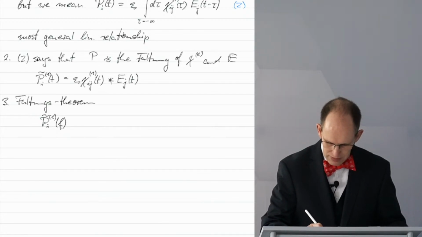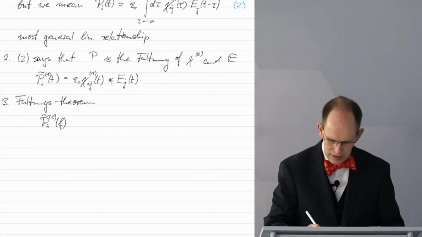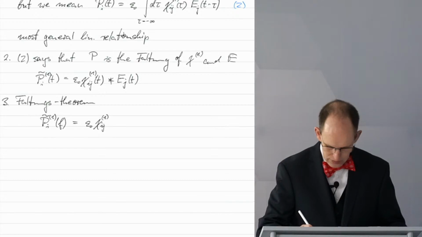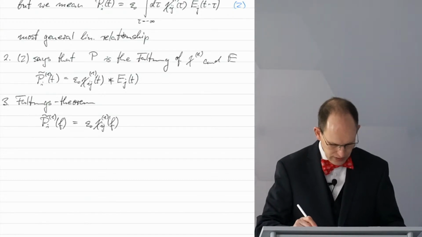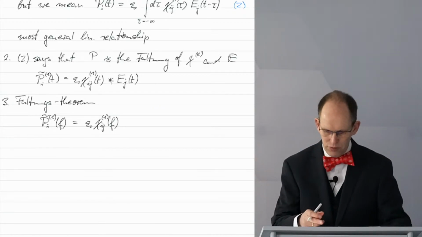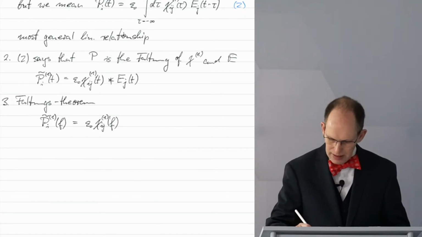So I have now the polarization as a function of frequency, and epsilon 0 times chi_ij, first order, also as a function of the frequency. So this susceptibility is now the Fourier transform of the susceptibility in time domain.